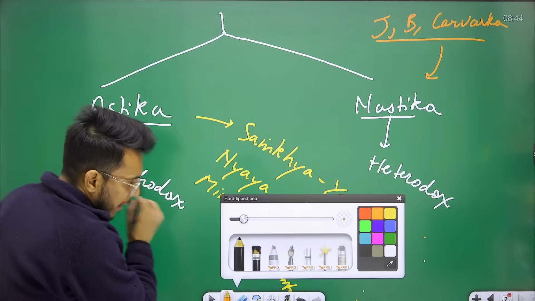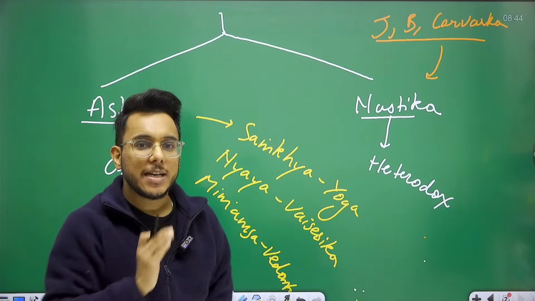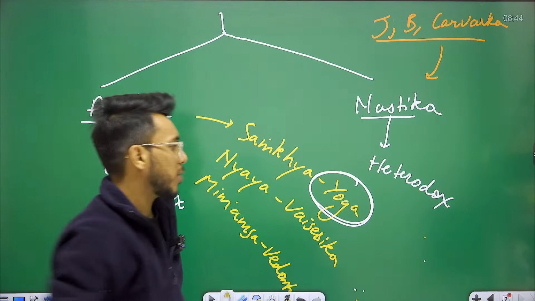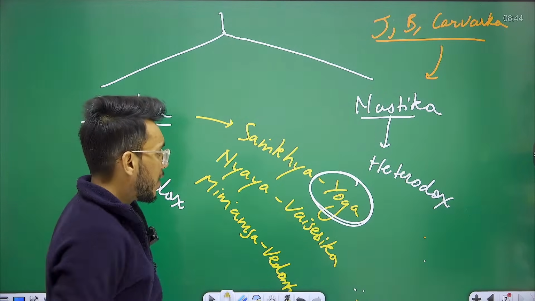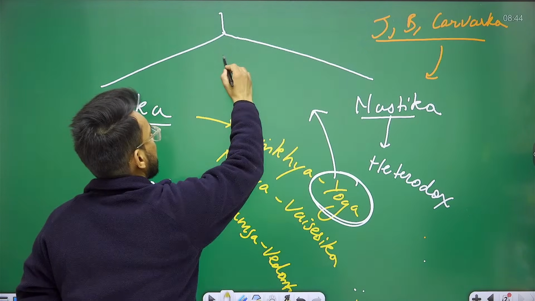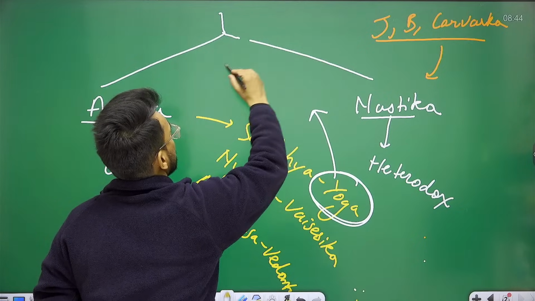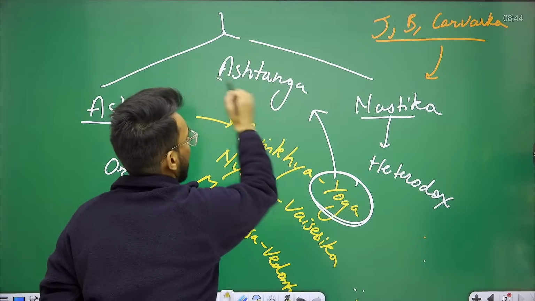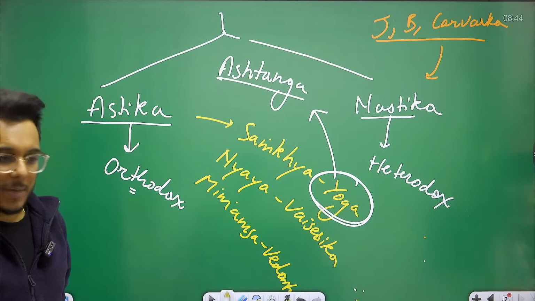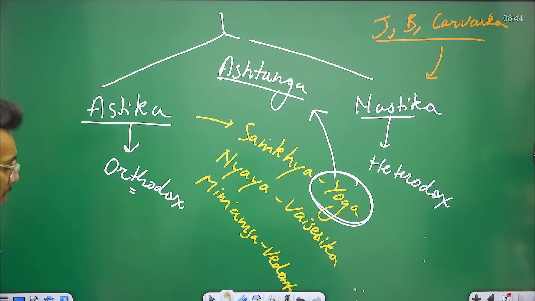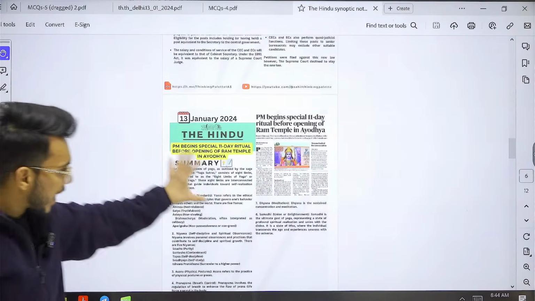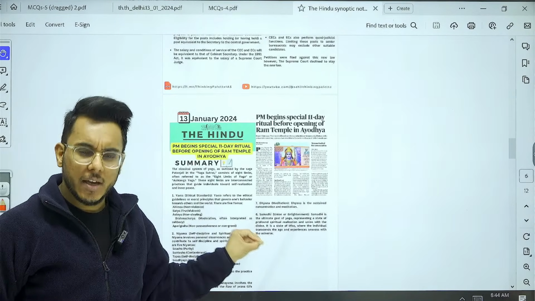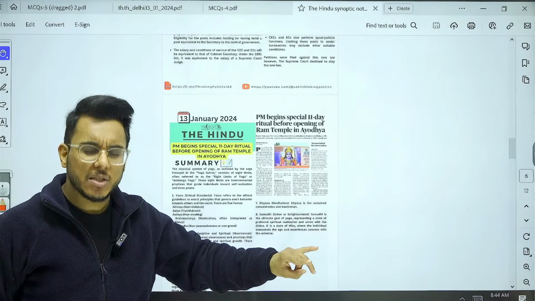Now, the Prime Minister is going to follow the 11-day ritual that is mentioned in the Yoga School of Philosophy. In the Yoga School of Philosophy, Ashtang Yoga, or the 8 limbs of yoga, has been mentioned. Now, what are these 8 steps? One by one, we are going to discuss them, and I have given them here in the handout. We'll also see which of them the Prime Minister is going to follow.